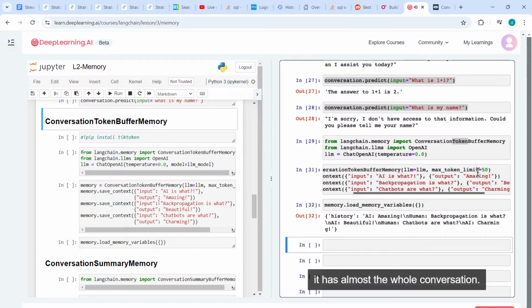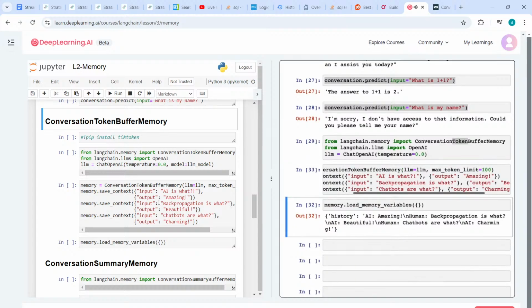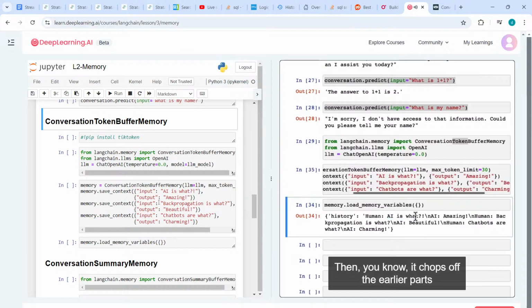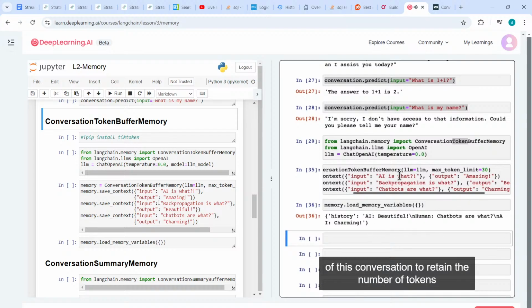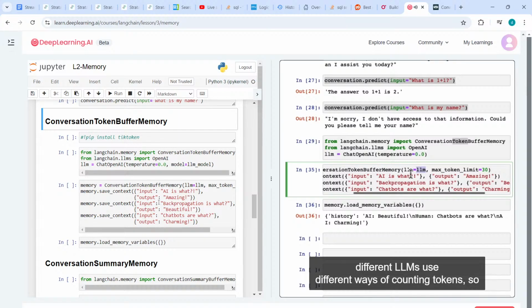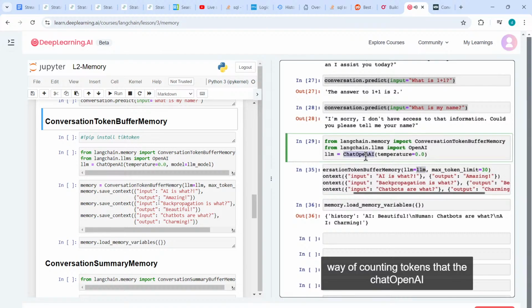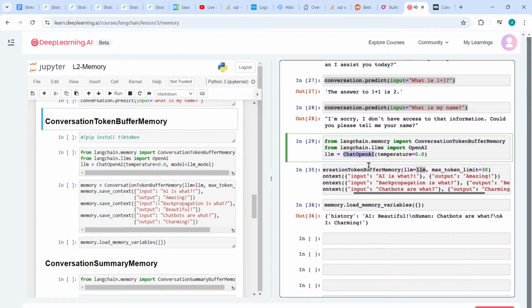If I run this with a high token limit, it has almost the whole conversation. If I increase the token limit to 100, it now has the whole conversation, starting with "AI is what." If I decrease it, then it chops off the earlier parts of this conversation to retain the number of tokens corresponding to the most recent exchanges, but subject to not exceeding the token limit. In case you're wondering why we needed to specify an LLM, it's because different LLMs use different ways of counting tokens. So this tells it to use the way of counting tokens that the ChatOpenAI LLM uses. I encourage you to pause the video and run the code, and also try modifying the prompt to see if you can get a different output.